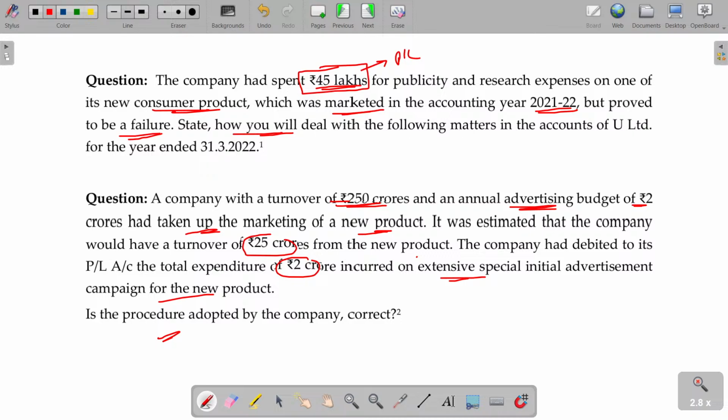I promoted my business widely by spending around 10 lakhs rupees, but I want to stop my business. I asked you, can you take that advertisement cost? Your advertisement cost, what will I do with your advertisement cost? So, predominantly, advertisement cost is debited to the P&L account because it will not create any future asset here.